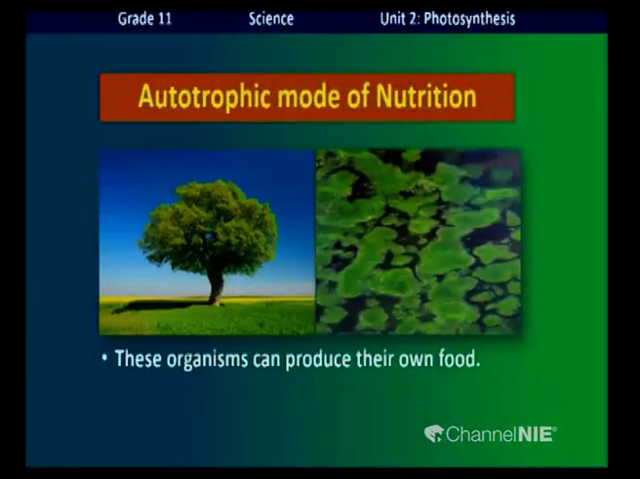Now try to identify the organisms in this picture. You can see a plant and some green algae here. They are also living organisms, children. So how do they obtain their food? Yes, they can produce their food within themselves. So this mode of nutrition is known as autotrophic mode of nutrition.